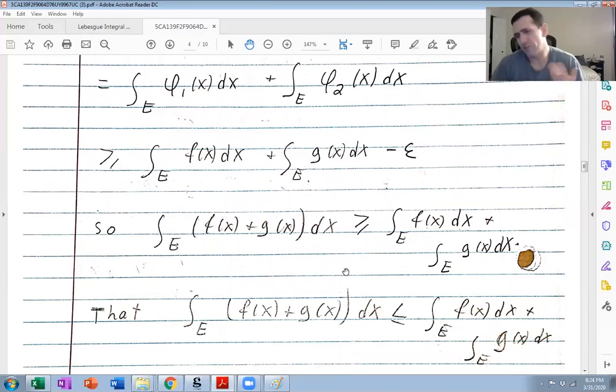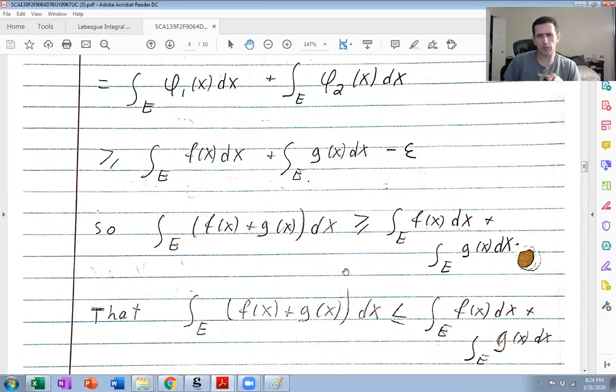You're going to use the upper Lebesgue integral definition and play around with infimums a whole bunch of times. Three times, in fact, just like we did.